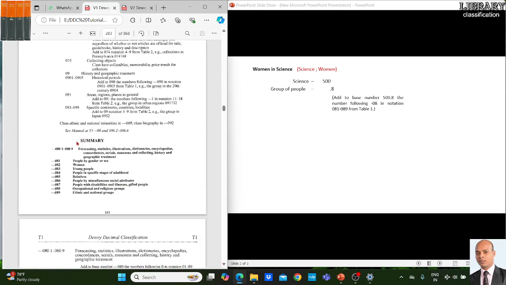we can see that 082 is women, and 081 is people by gender or sex, and young people, people in a specific stage of adulthood, relatives, people by miscellaneous social attributes, people with a disability, illness, gifted people, like blind people or anything, occupation and religious group, ethnic and national group can be added from these numbers.